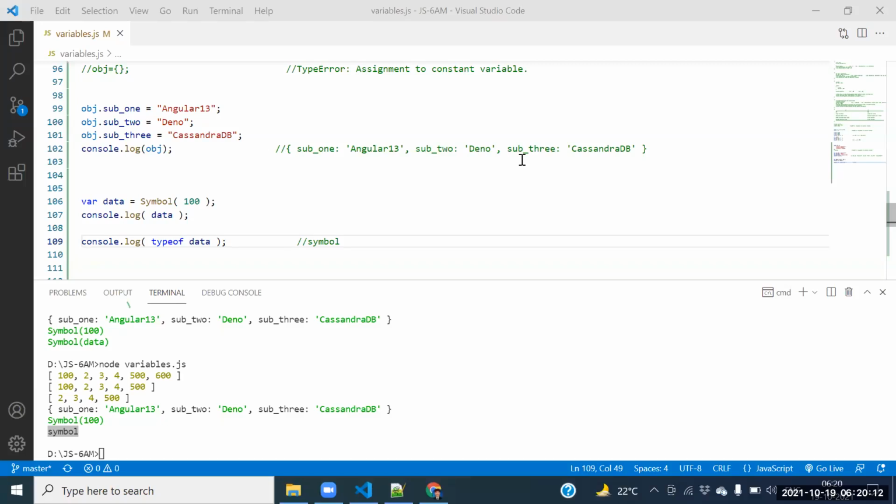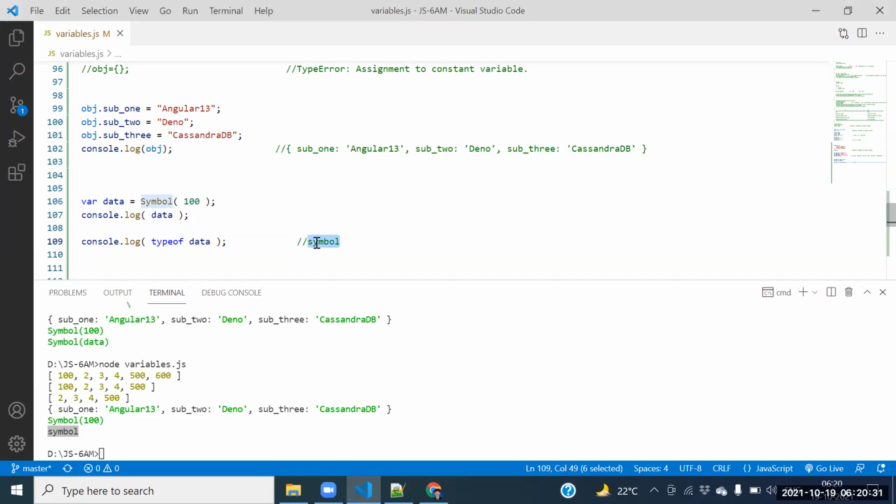Fine. Type of undefined. Undefined. Type of bigint. Bigint. Type of symbol. Symbol. Type of symbol is symbol.